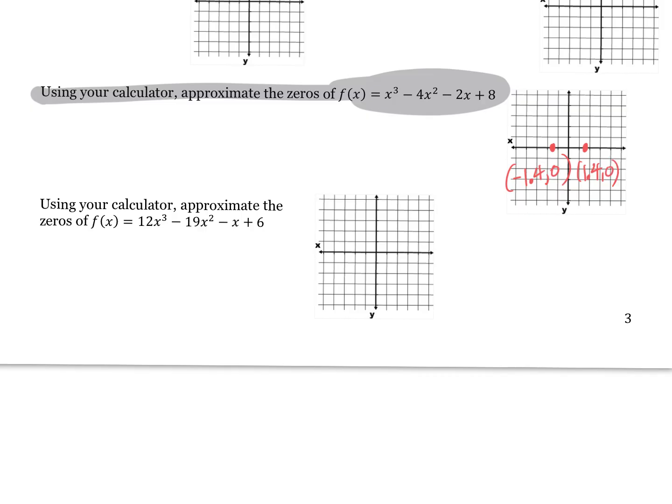1.40 I got. Then I'm going to do second trace one more time. I'm going to go to the left of that x-intercept, hit enter, to the right of it, hit enter, and then I got 4. And then I can draw my nice general shape of woo, woo, woo.